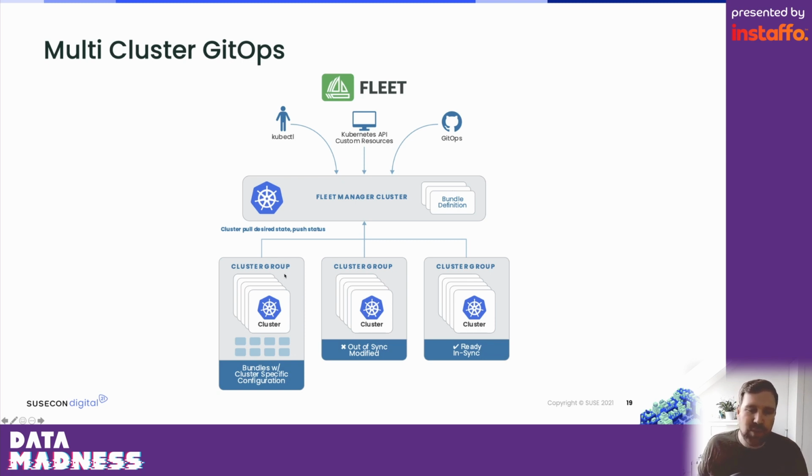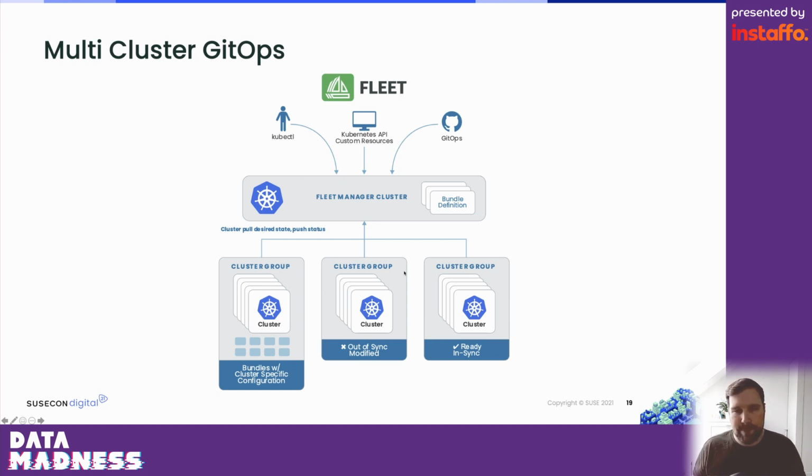So for example, you could create a group of clusters that have an ARM CPU. Or a group of clusters that are in the location west. Or a group that contains all clusters dedicated to a certain end user or customer.